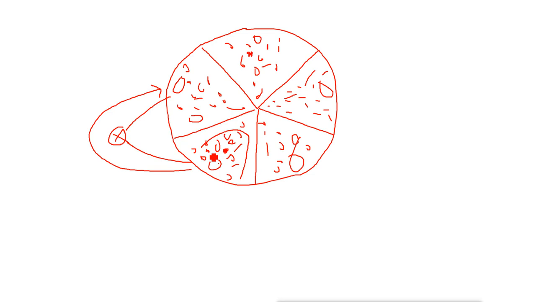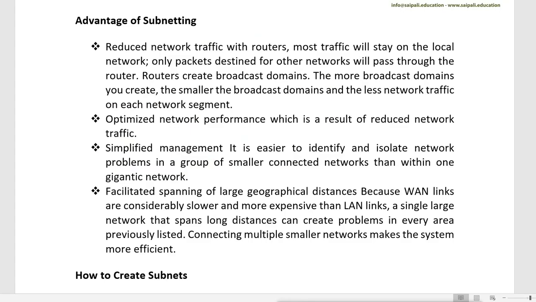So, very simple. Why do we do subnetting? To make things easy. We do it for ease of troubleshooting and ease of management. So we divide a single network into multiple sub-networks. Now, how will we do that? And what are the advantages of subnetting?